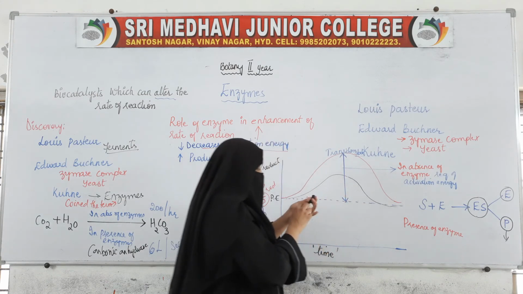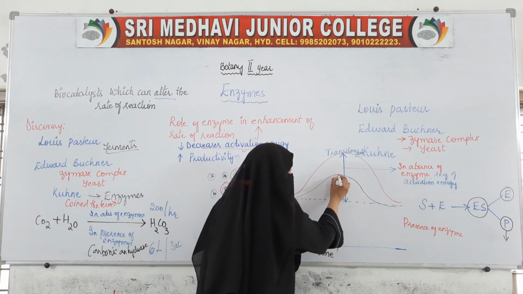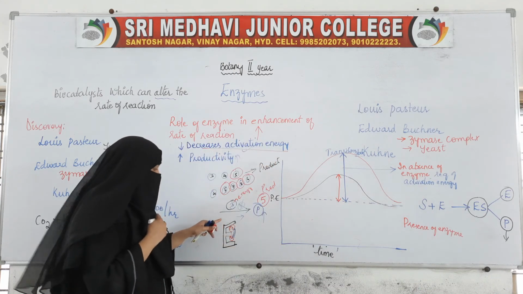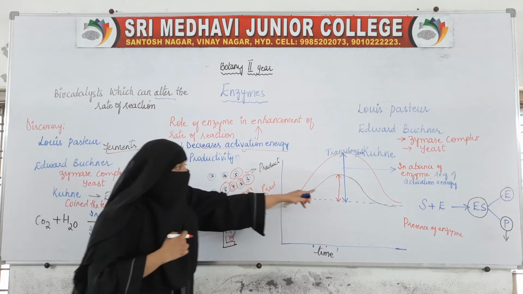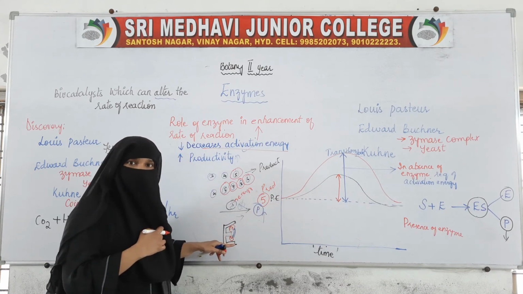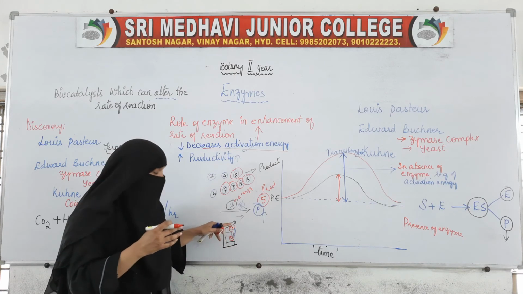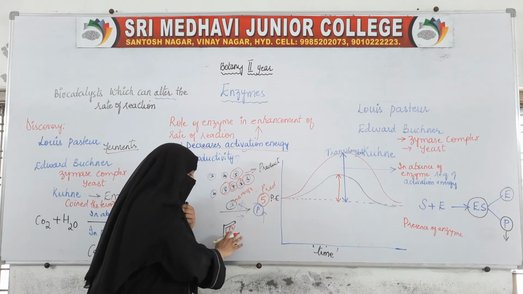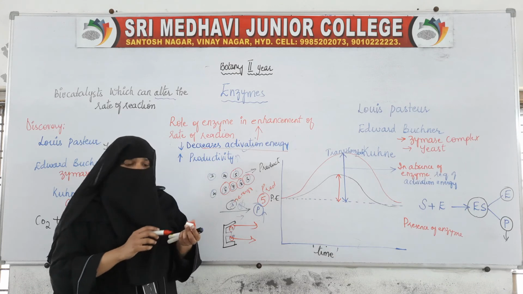But in the presence of enzyme, the activation energy is low. How is it low? Because the enzyme provides the space for those low energy substrates to come and bind with the enzyme, so that they can also form the product.